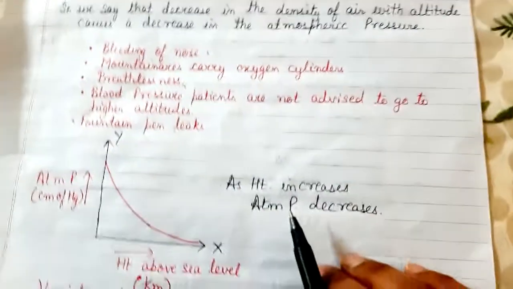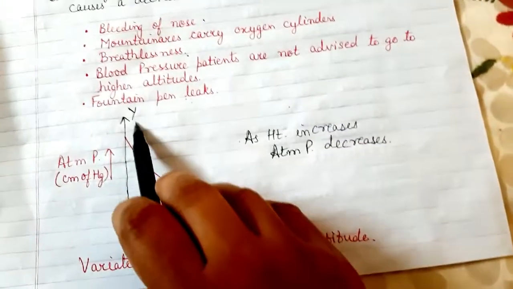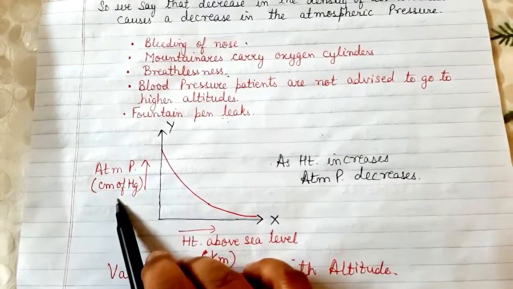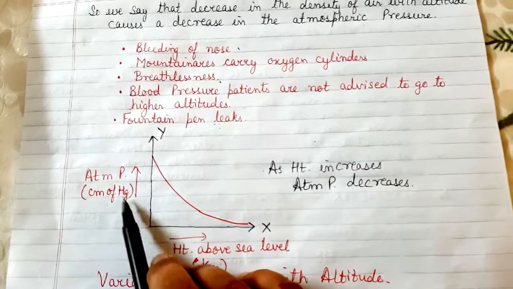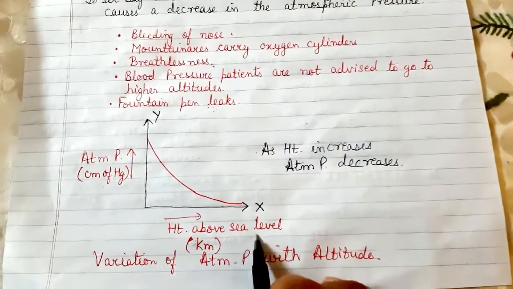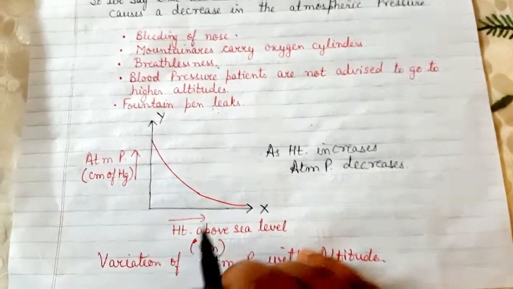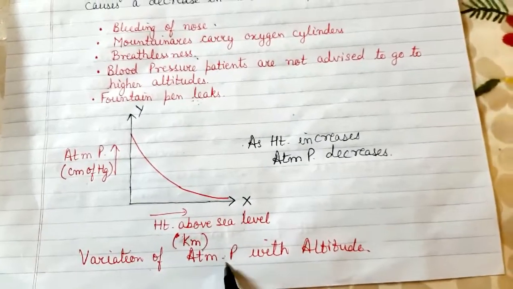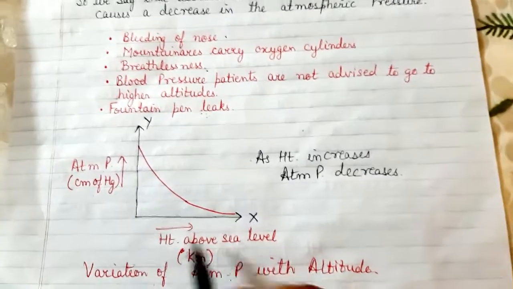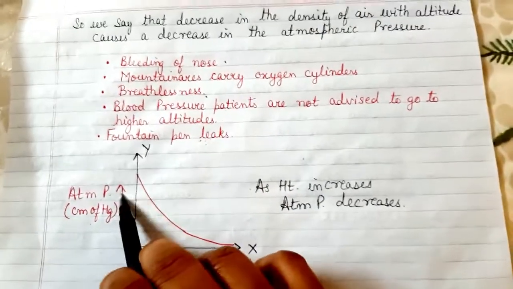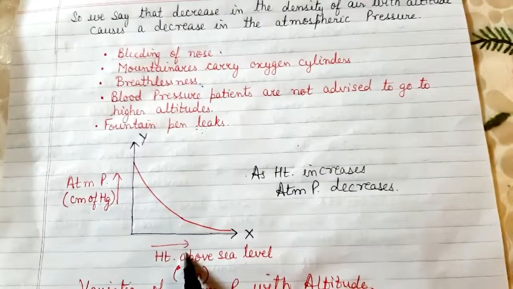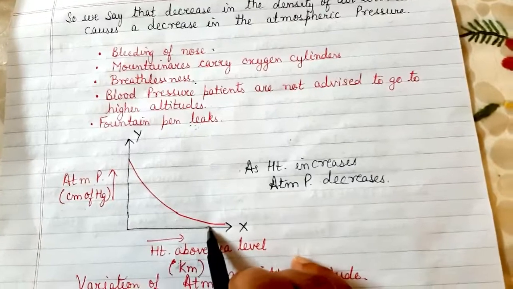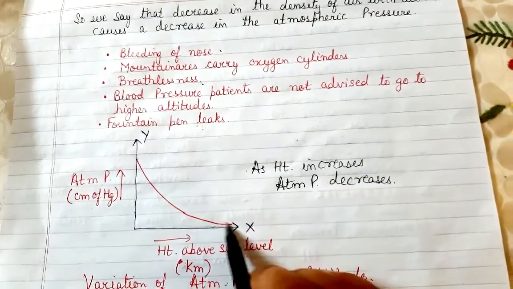Okay, now we move to a graph. Now here you can see that I have plotted a graph between the atmospheric pressure, the unit of atmospheric pressure being centimeter of mercury, and the height above the sea level in kilometers. With the help of this graph, I will show you how the atmospheric pressure varies with altitude. You can see that I have taken atmospheric pressure on the y-axis and height above sea level on the x-axis. As the height goes on increasing, the atmospheric pressure goes on decreasing.